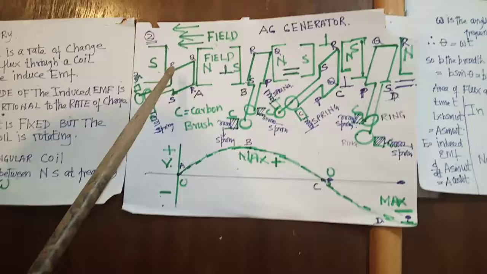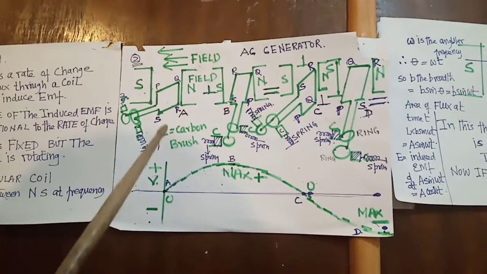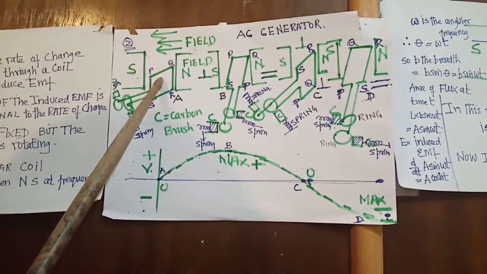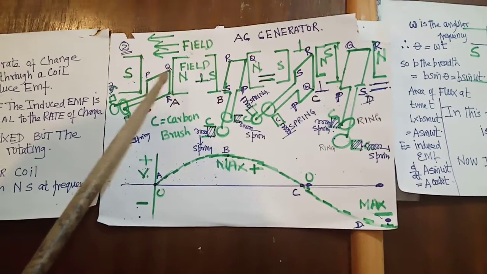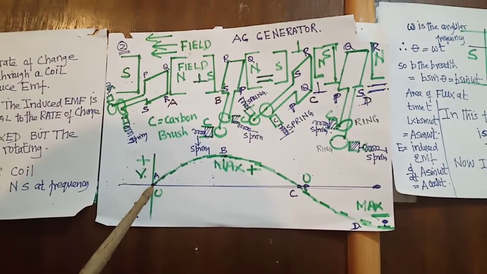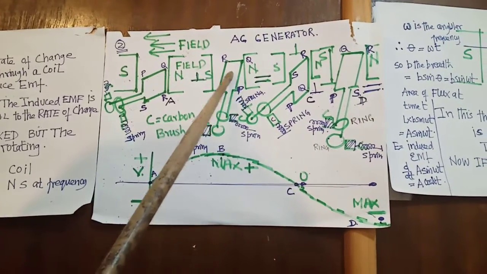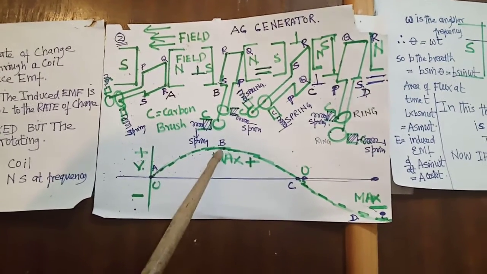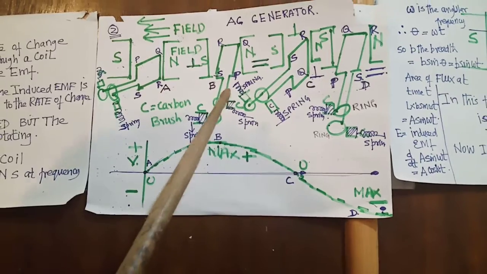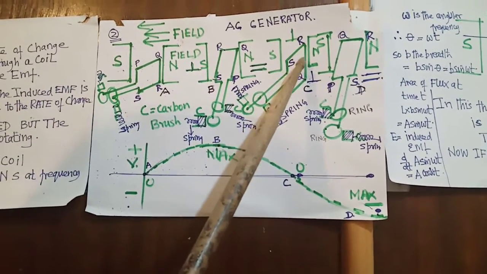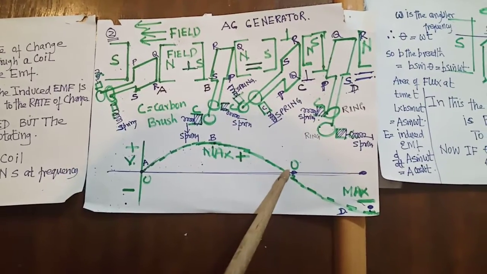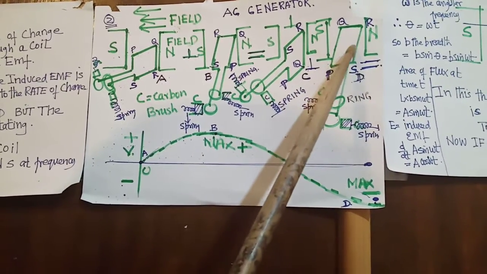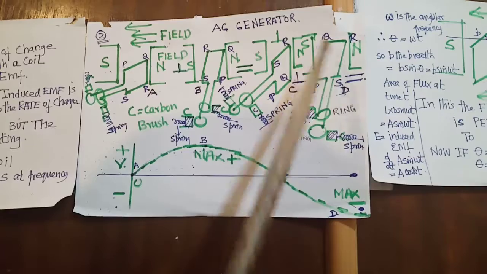This explains this, see? This explains this. When theta is 90 degrees, cos 90 is 0. Here, theta is 0, cos 0 is maximum. Here, same thing. Now, this is theta is 90 and 0. And this one, theta is 0, maximum.